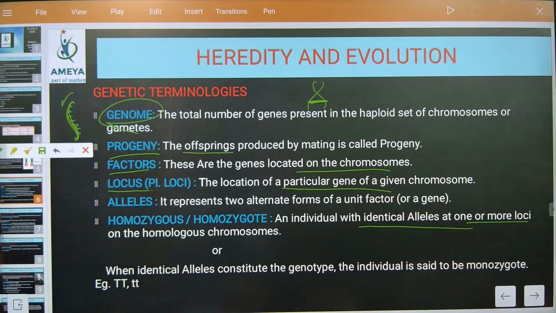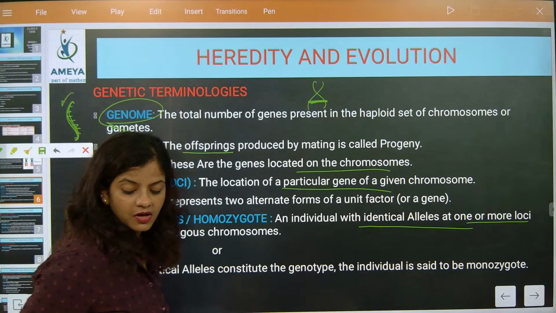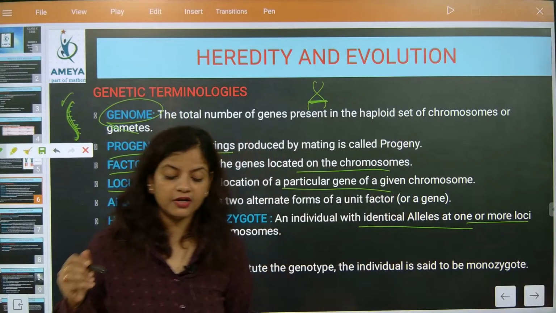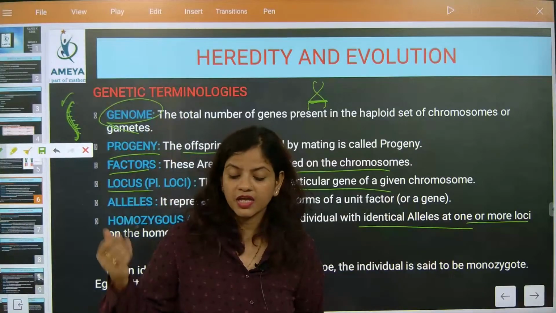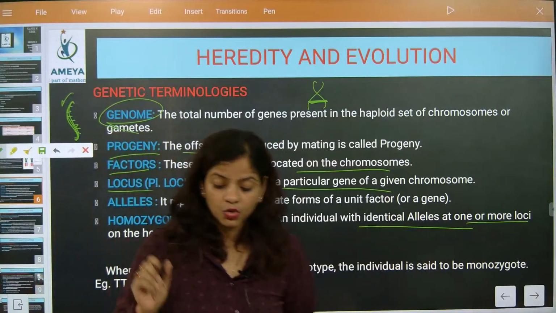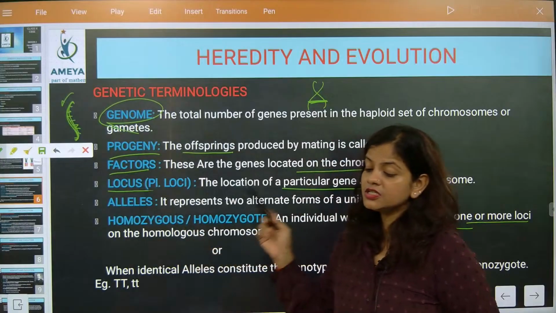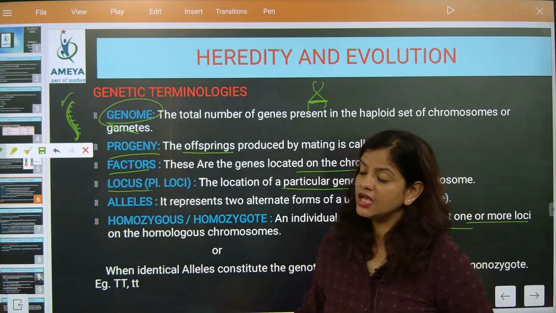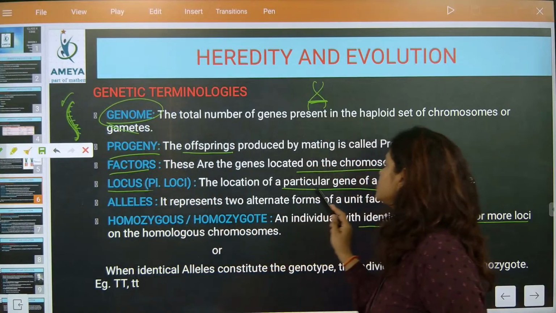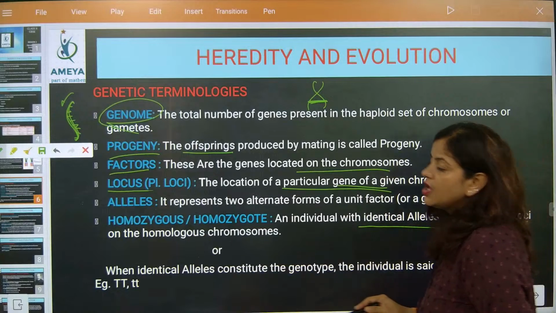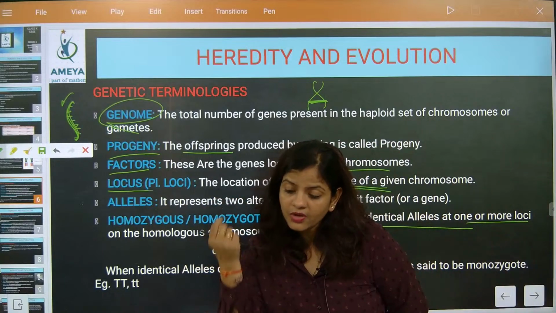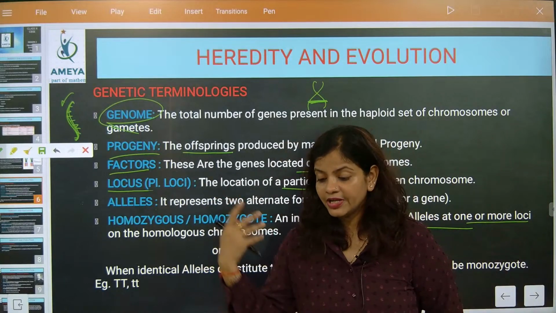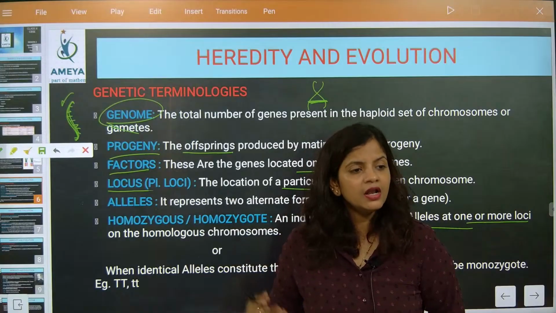Now, let us understand this better, everyone. Locus in mathematics means a fixed point from where whatever distance you take is exactly the same. But here, locus means the location of a particular gene. It is not only one location, a particular gene can be present in more than one location.